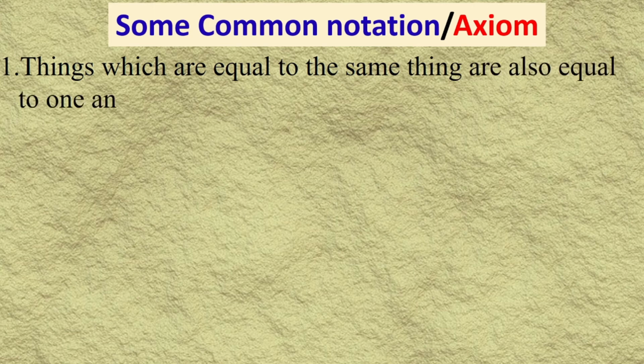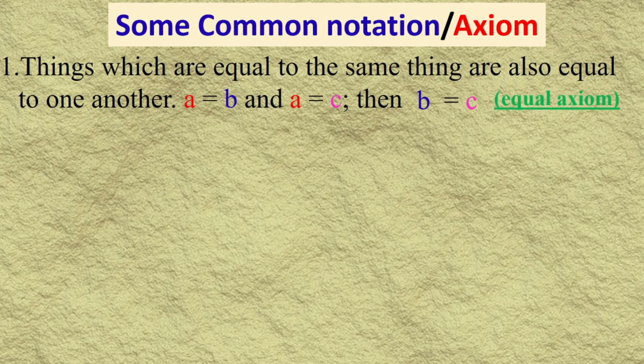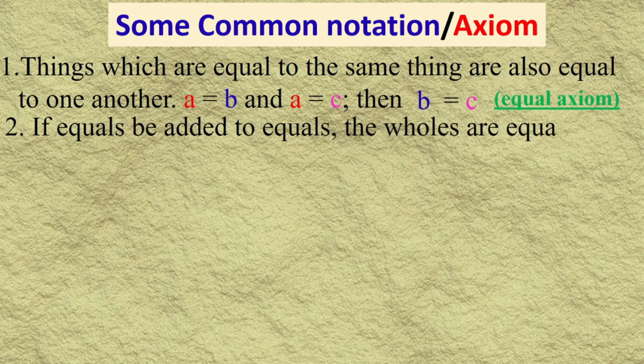Now some common notion axioms, which we can use in secondary level geometry. First, things which are equal to the same thing are equal to one another, meaning a equals b and a equals c, then you can say b equals c. It is called the equal axiom and it is used nowadays in geometry, also in algebra.